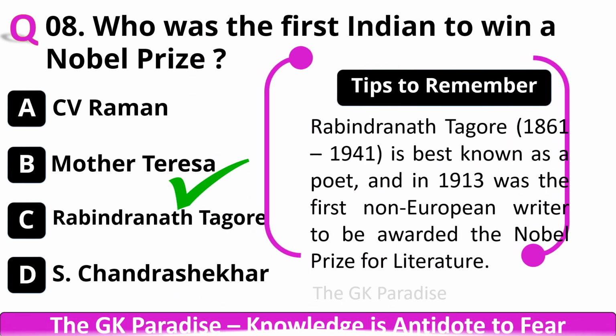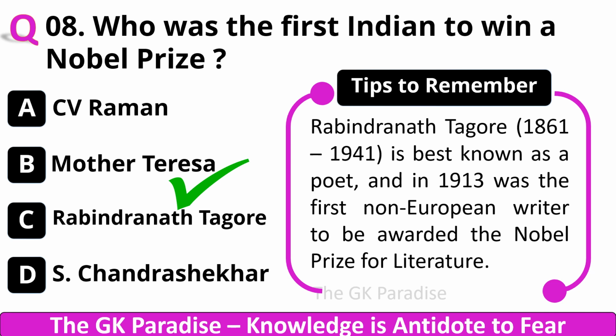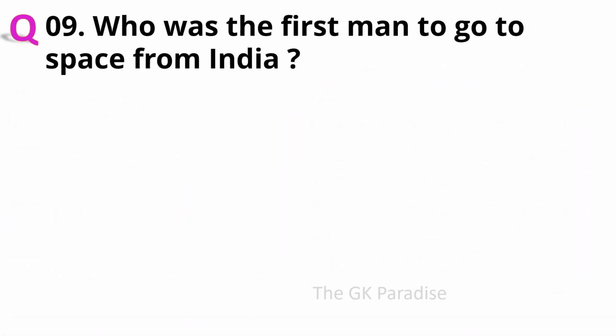Your correct answer is C. Rabindranath Tagore. Rabindranath Tagore, 1861 to 1941, is best known as the poet and in 1913 was the first non-European writer to be awarded the Nobel Prize for Literature. Question number 9. Who was the first man to go to space from India?